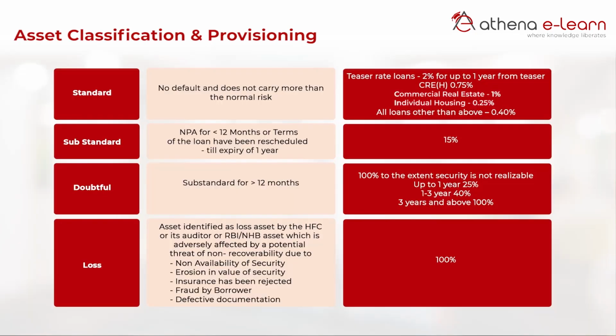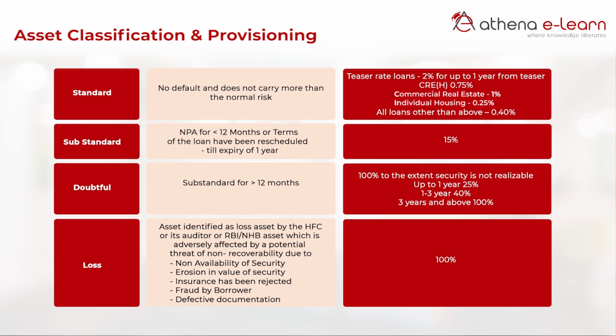Something which has remained overdue for 5 years, more or less, that loan may not come back. Again, I'm not saying that it will not come back, but there is a higher chance that the loan may never come back to the company and it may go as a write-off. Versus something which has remained overdue for more than 90 days, say 91 days, there is a chance that the finance company can push the borrower and recover the money. So, an NPA is to be further classified as substandard, doubtful, and a loss asset.